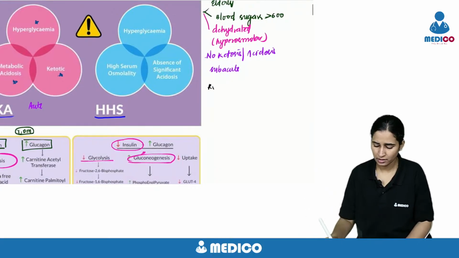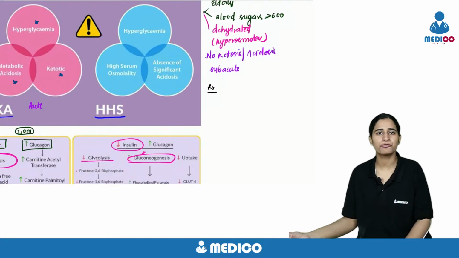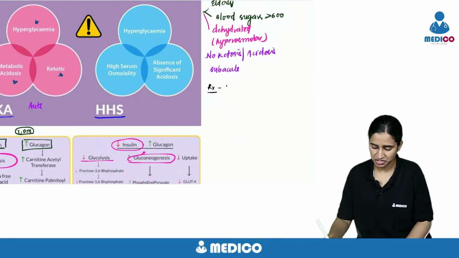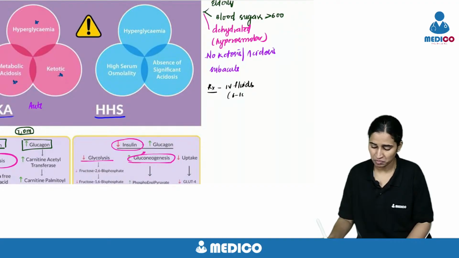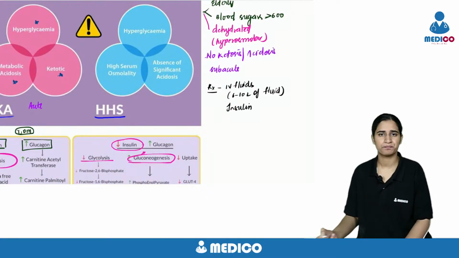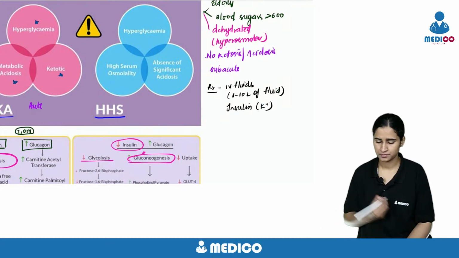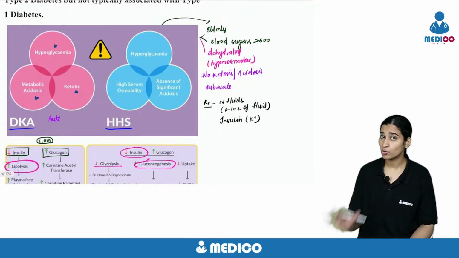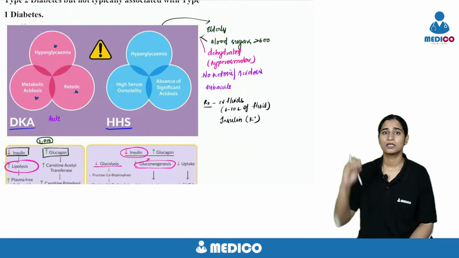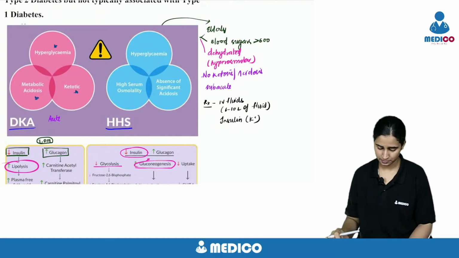And how do you treat it? It's a simple dehydration, give fluids. It's just IV fluids. And DKA, it was 3 to 5 liters deficit, right? Here you should give almost 6 to 10 liters of fluid. And you have to give insulin to correct the sugars. That's it. No bicarb, no acidosis correction, and you can look at the potassium. So this is HHS versus DKA. Now you know the difference, why it's occurring, what's the presentation, how to treat it.